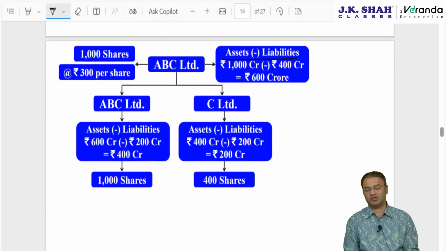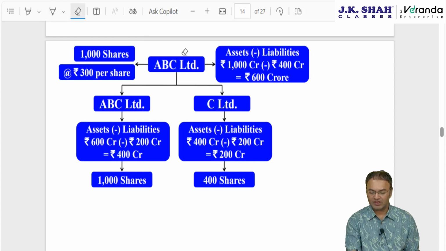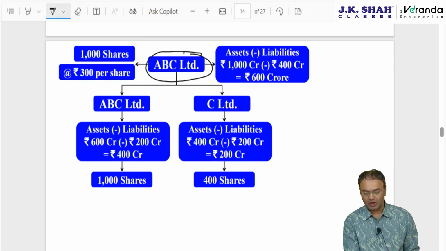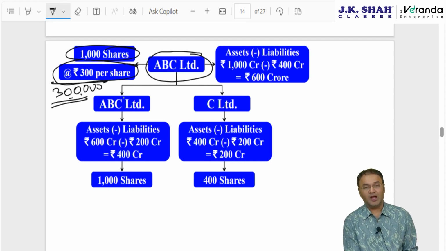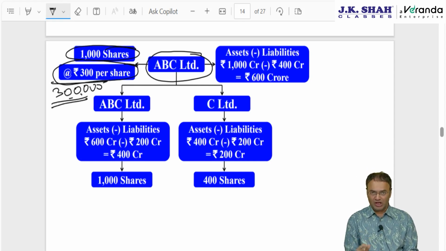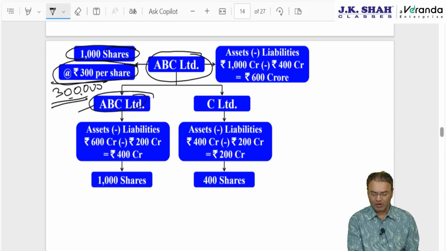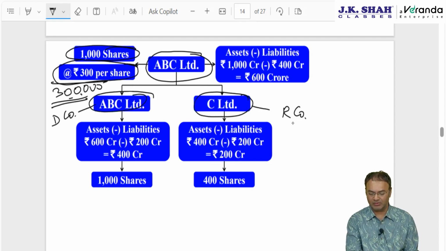Okay. Next is demerger, the opposite of amalgamation. For example, there is a company called ABC Limited. You bought 1000 shares of this company at 300 rupees per share, so your investment is 3 lakh rupees. Now this company had 3 different divisions: division A, division B, division C. They decided to demerge division C, or undertaking C, and create a new company called C Limited. The old company will continue and will be called the demerged company after demerger. The new company, C Limited, will be called the resulting company. ABC Limited is the demerged company before demerger, and this is the demerged company after demerger.